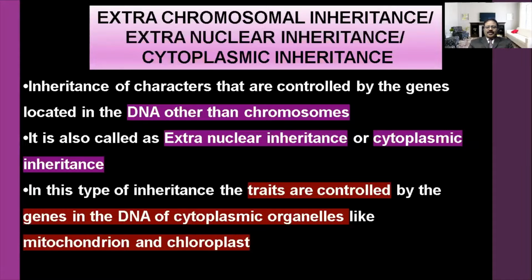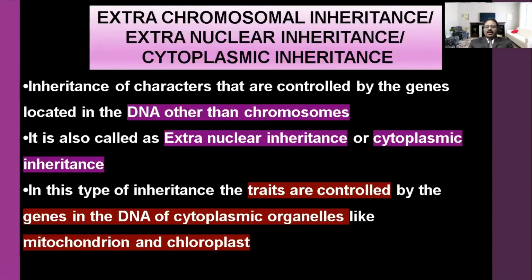It is apart from the nucleus, so it is also called extra nuclear inheritance. The gene or chromosome is present in the cytoplasmic organelle, not in the nucleus. So it is also called cytoplasmic inheritance. Extra chromosomal inheritance is also called extra nuclear inheritance and cytoplasmic inheritance.